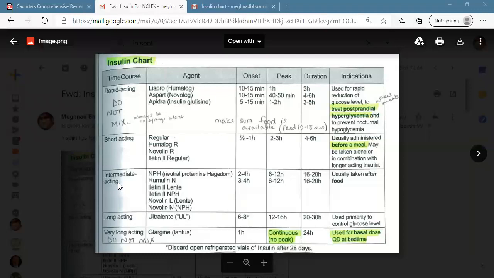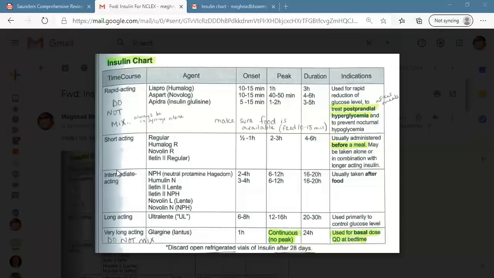Right now, let's go to intermediate insulin. Intermediate insulin is basically given twice a day, right? Its onset is 2 to 4 hours and peak is 6 to 12 hours. Peak means maximum activity, after 6 to 12 hours.